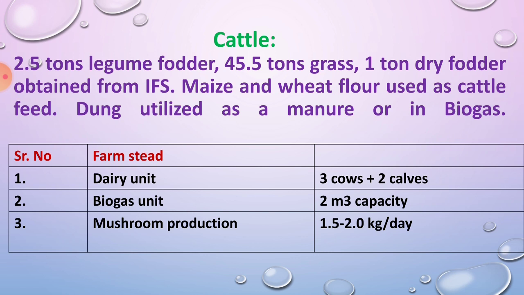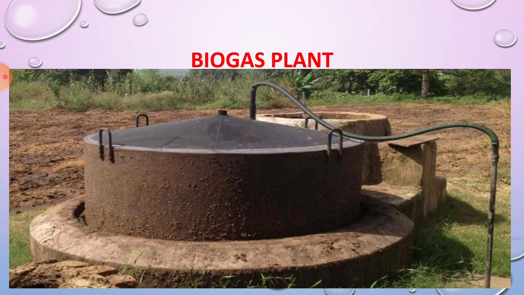The waste material of cattle, that is dung, is used as manure for growing the crops, or it is also used for the production of biogas. In the dairy unit you have to rear 3 milky cows and 2 cows. Then the biogas unit: you have to prepare a biogas unit with a capacity of 2 meter cube, and the daily mushroom production is 1.5 to 2.0 kg per day. Okay, this is the biogas plant.